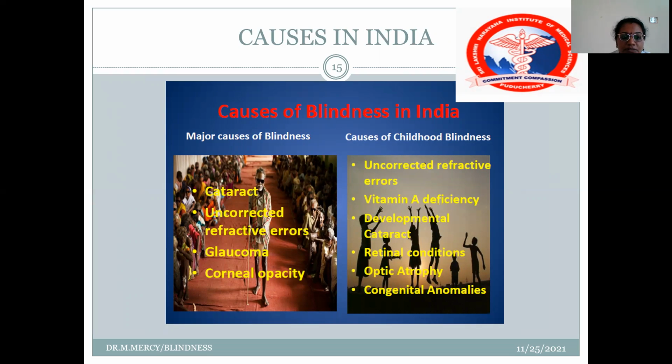So the major causes, as you already know, are cataract and uncorrected refractive errors, mainly in children and the elderly, and glaucoma and corneal opacity. Whereas in childhood blindness, the causes are uncorrected refractive errors, vitamin A deficiency, developmental cataract, retinal conditions, optic atrophy, and certain congenital anomalies.